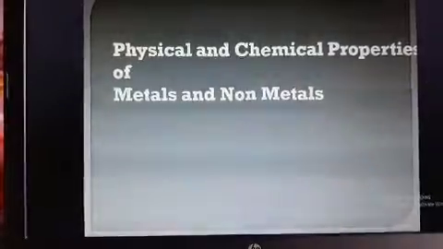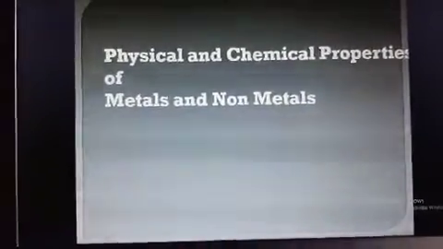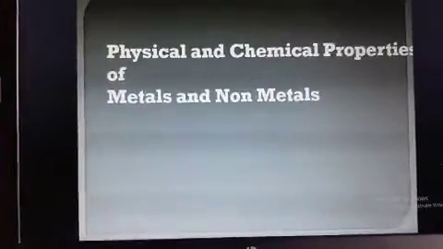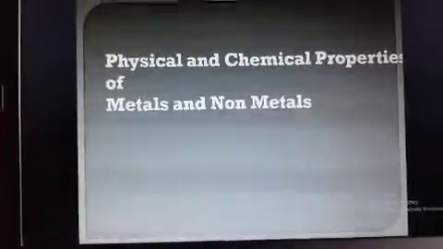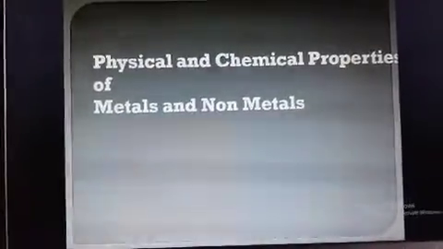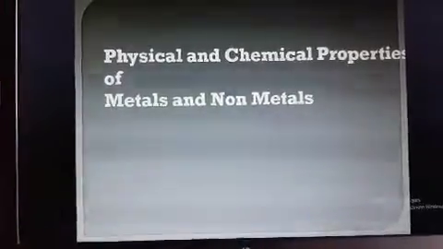Now again see that metals have high tensile strength, meaning they can hold a heavy load, but non-metals cannot hold a heavy load, meaning they have less tensile strength. So these are the physical properties of metals and non-metals we have said.